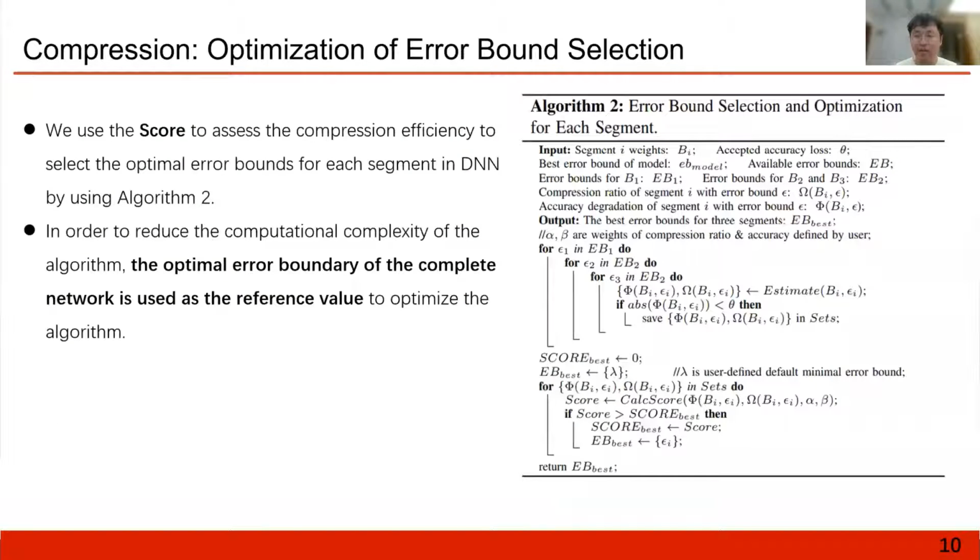Therefore, we design a method to divide the neural network into several segments and select the most reasonable error bound for each segment to pursue a higher compression ratio, as shown in Algorithm 2. We use the score to assess the compression efficiency to select the optimal error bounds for each segment in the DNN, satisfying users' requirements on both the compression ratio and the inference accuracy of DNNs.